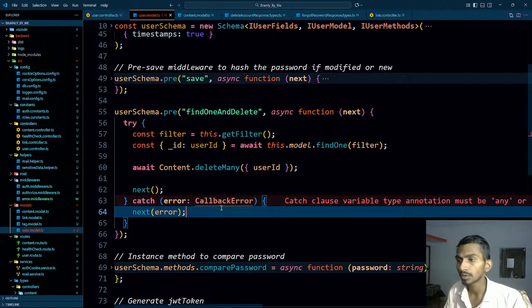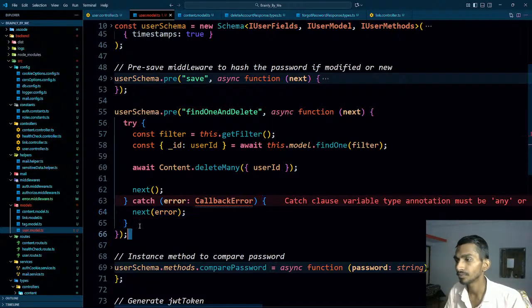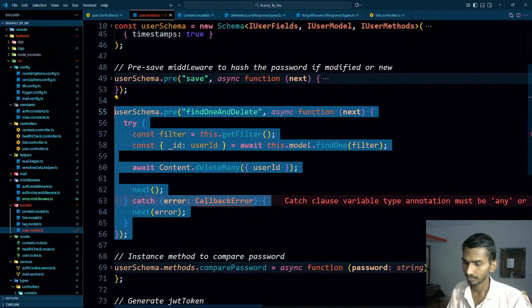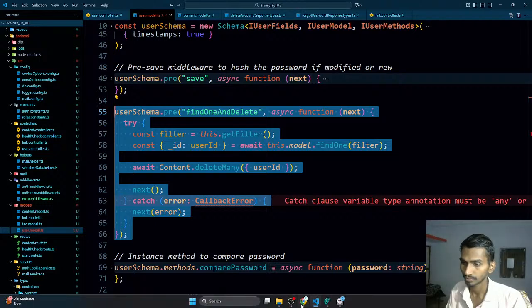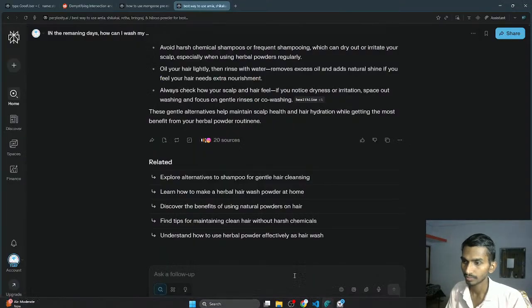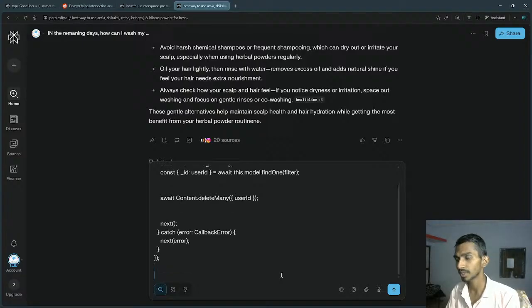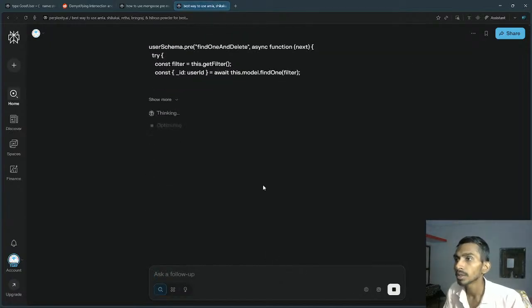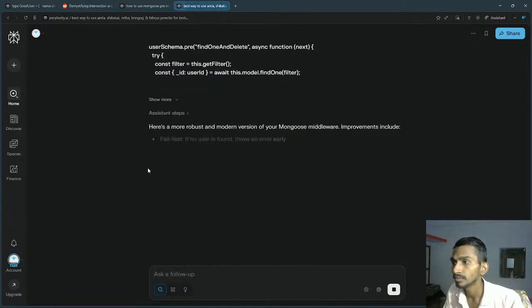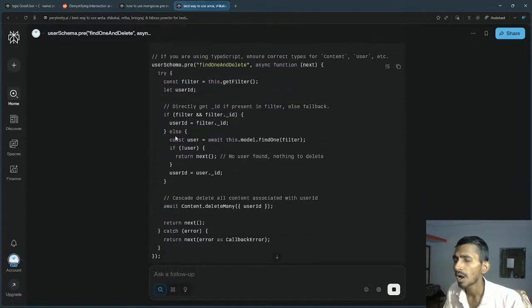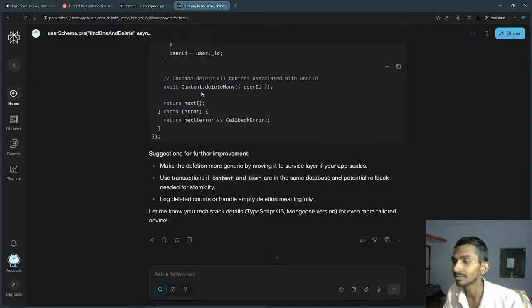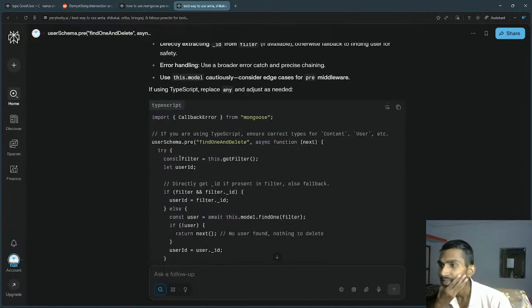Okay, this thing I'm getting, how can I fix it? Let's ask it. When we are doing something for the first time, at least we should make it better. So much better, though I didn't ask for that. Okay, never mind. Oh, user schema pre function, try, const filter.